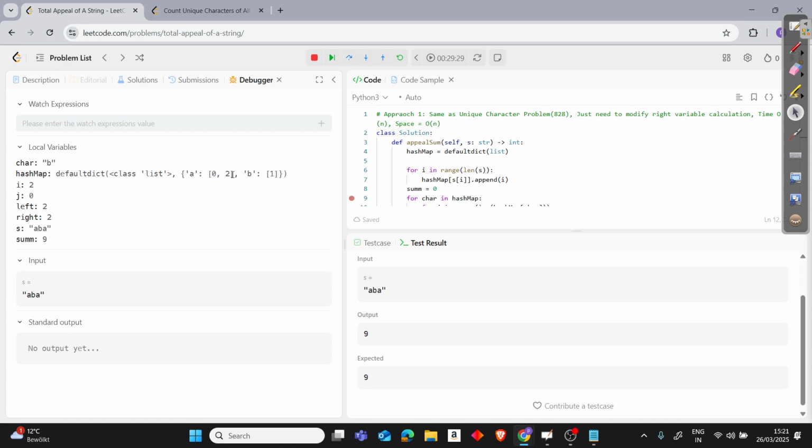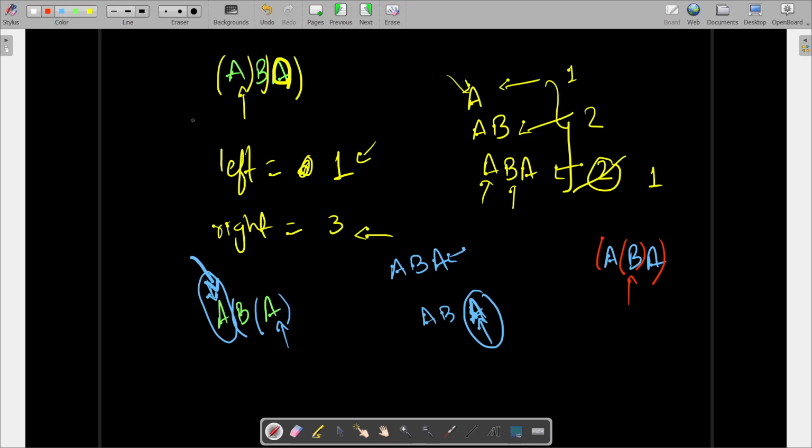And for example, let's say we have 1 more A somewhere ahead. Let's take that example: ABA, BCA, right? To calculate this, we just need this value, because we know that we can't go beyond this on the left, because this is already calculated when we were calculating this. If we go beyond this, because on the right side we are going until this A, we already calculated all the substrings that contribute to this character, so we don't go beyond this point, right?